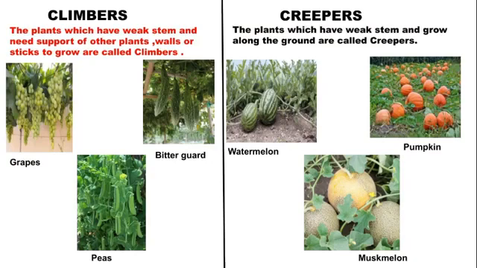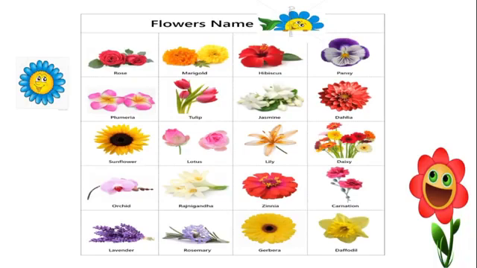And they bear big sized fruit. See the watermelon, is it small or big, children? Big, no? Yes, these creepers bear big sized fruit. So now we came to know the types of plants. What are those? Trees, herbs, shrubs, climbers and creepers.